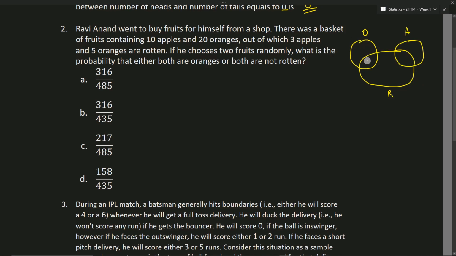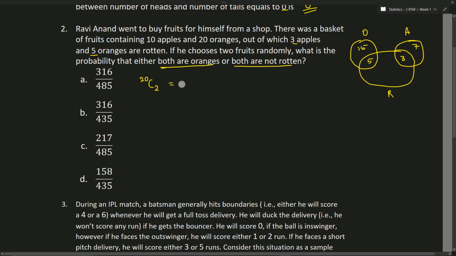Okay, so the number of rotten oranges is 5 and the rotten apples are 3, and the remaining or fresh oranges is 20 minus 5, that is nothing but 15. Fresh apples are 10 minus 3, that is 7. Okay, so let's see what the question is. What is the probability that either both are oranges or both are rotten? Okay, so this is the question. Let's find out the different number of ways that we can choose 2 oranges. So that is nothing but there are 20 oranges, we are choosing 2, right?